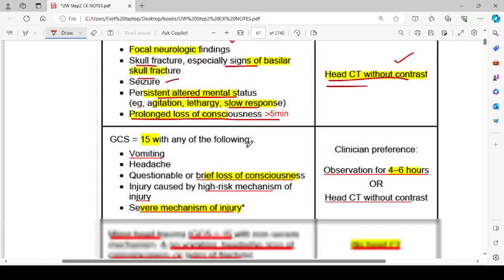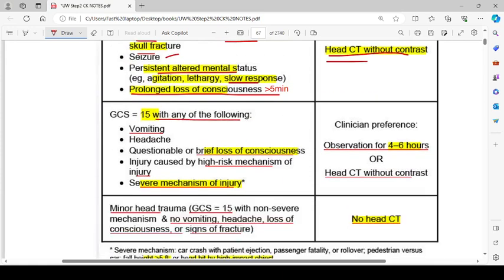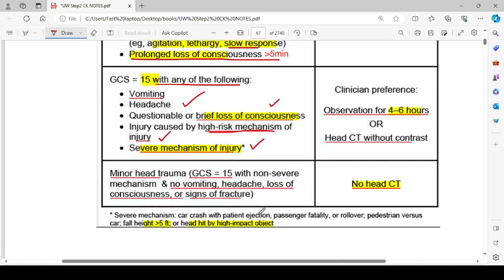If GCS is 15 with any of the following: vomiting, headache, questionable or brief loss of consciousness, injury caused by a high risk mechanism of injury, severe mechanism of injury. They include car crash with patient ejection, passenger fatality, or rollover, pedestrian versus car, fall from height more than 5 feet, or head hit by a high impact object.